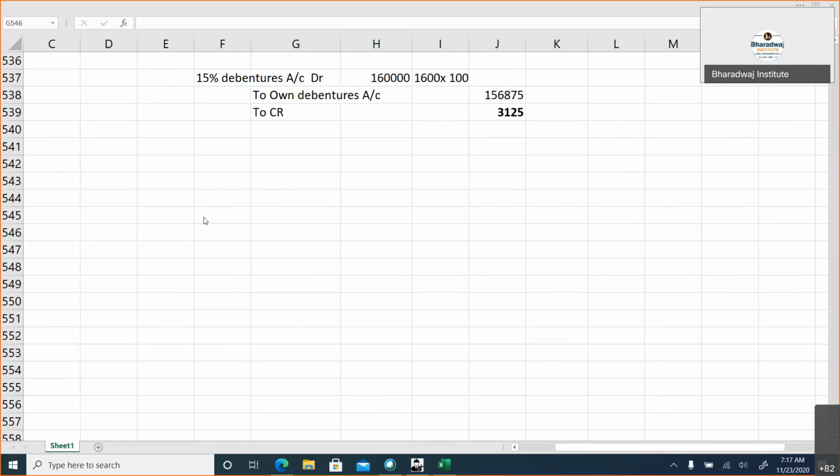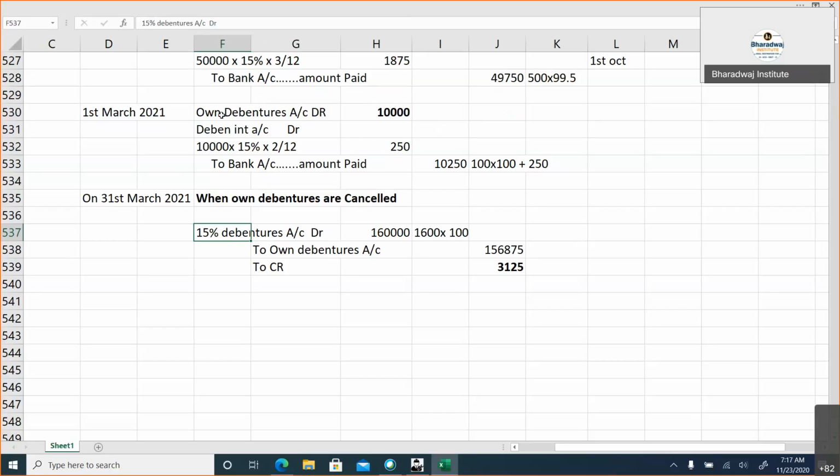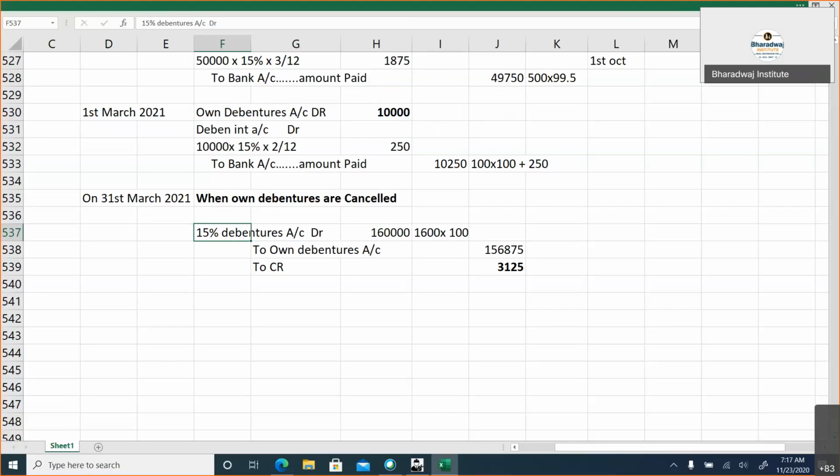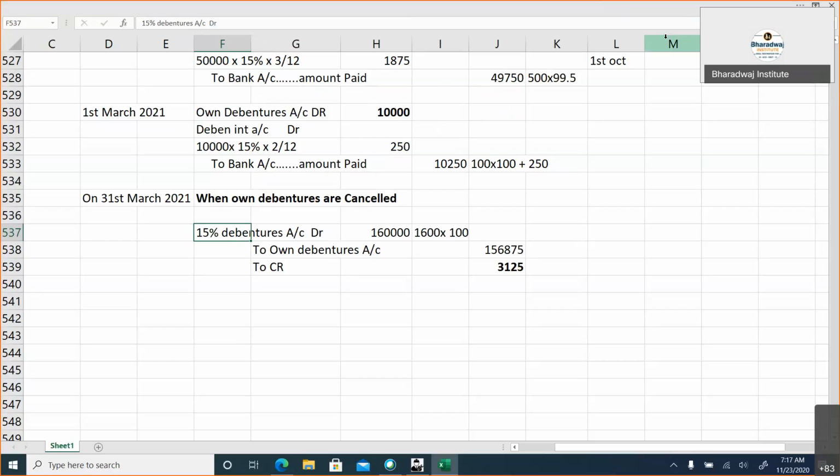Okay, this cancellation entry. Whenever you are buying, you are debiting own debentures account. This is like an investment account. Debentures are cancelled against own debentures.